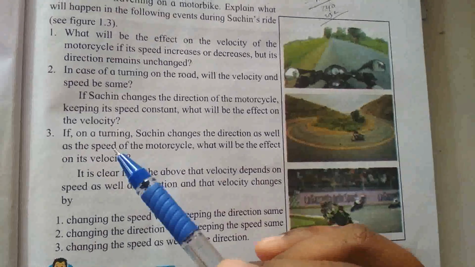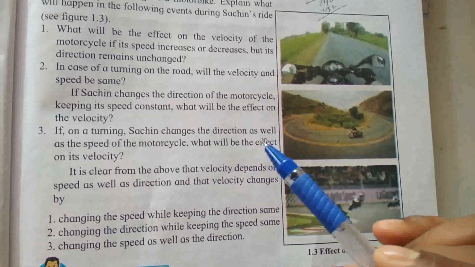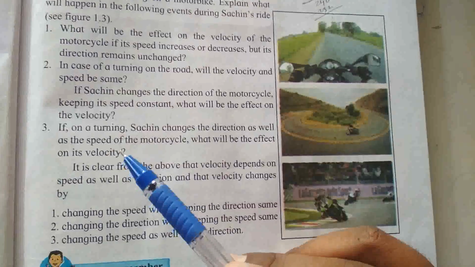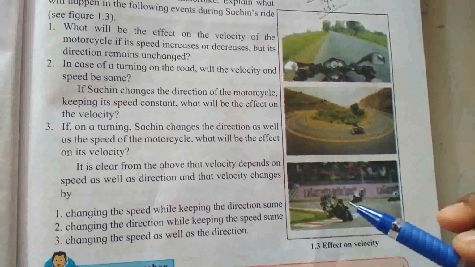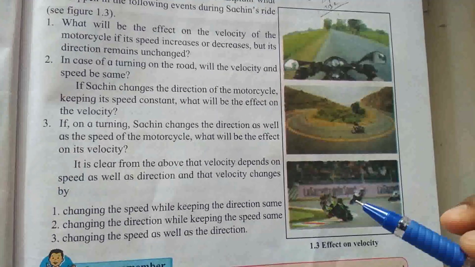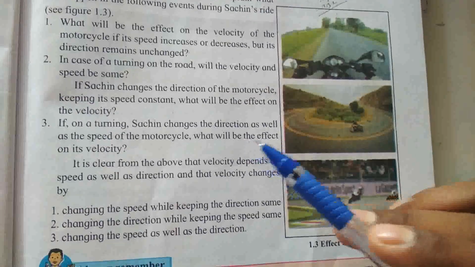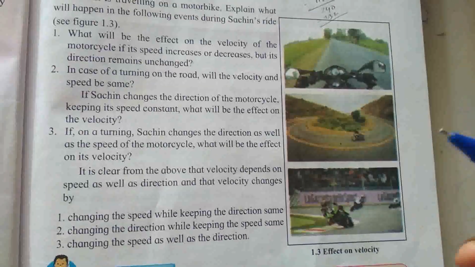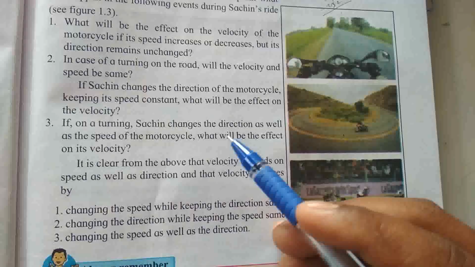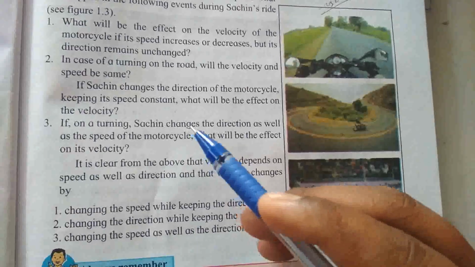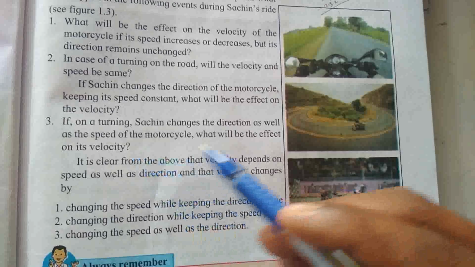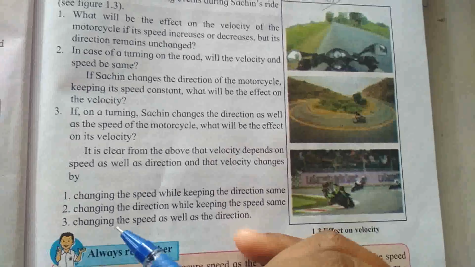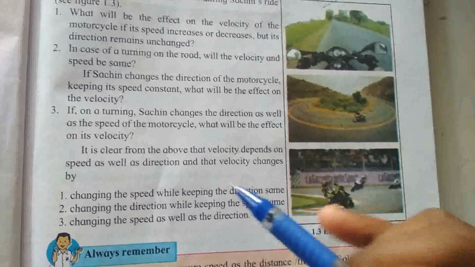Third one, if on a turning Sachin changes the direction as well as the speed of the motorcycle, what will be the effects on its velocity? If Sachin changes the direction, we already discussed, the velocity also changes. So here direction as well as the speed of the motorcycle change, so velocity also changes. So what will we understand on this third event? Changing the speed as well as the direction.